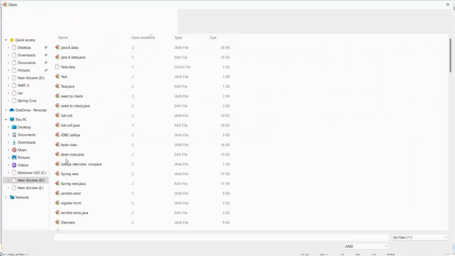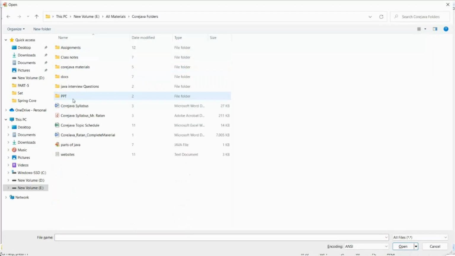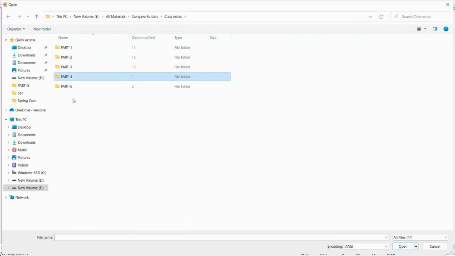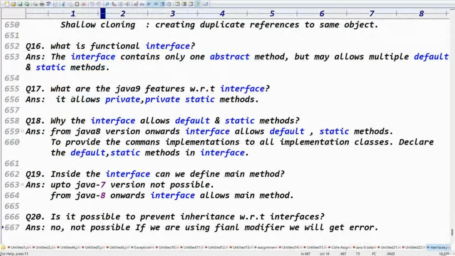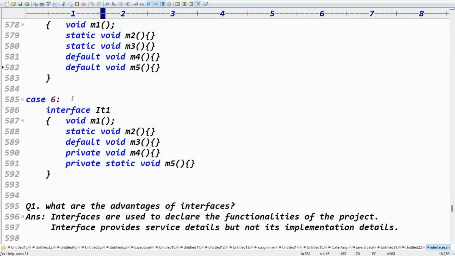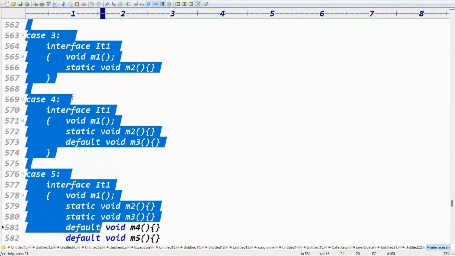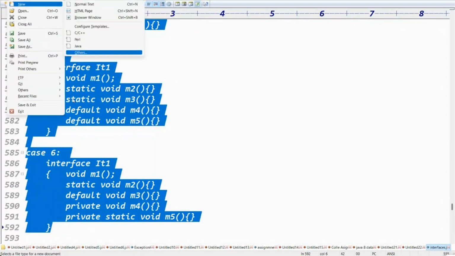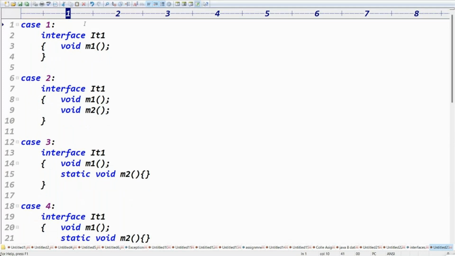Can you please tell me some valid and invalid cases about the functional interface? What topic are we discussing? Interfaces. Coming to the interfaces, there are case 1, case 2, case 3, case 4, case 5, and case 6. Tell me whether these are valid or invalid cases. Case 1, functional interface or not? Yes, valid. Case 2.